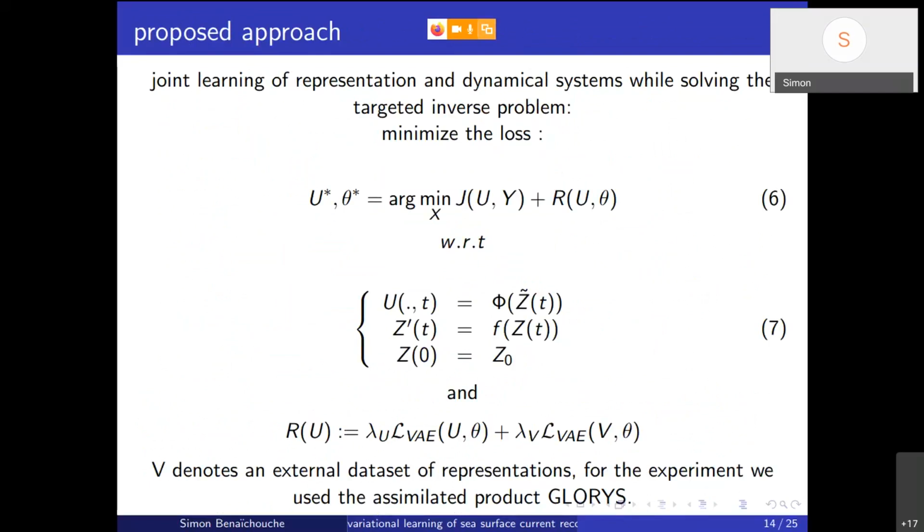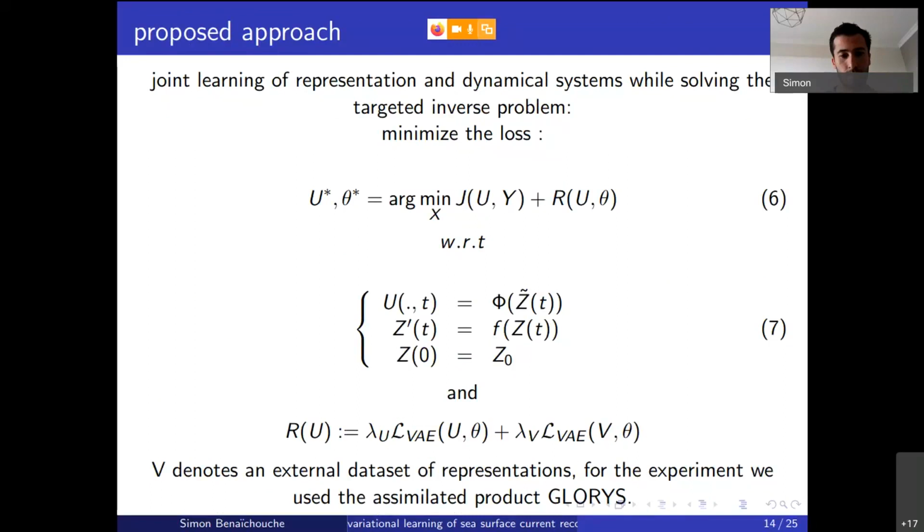And if I understand correctly, you are also trying to use a neural network to code the adjoint used in the variational approach, right? Yes. Right.